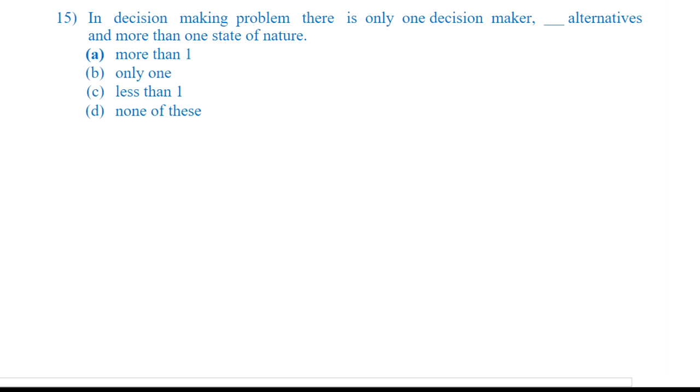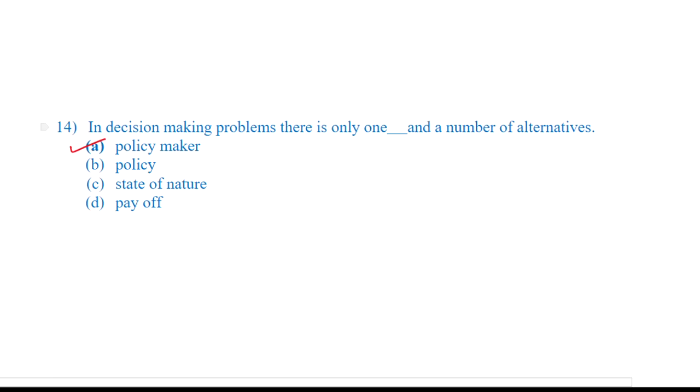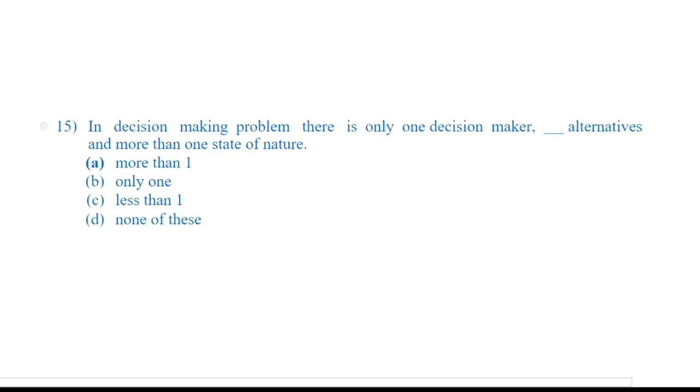In decision making problem, there is only one decision maker. Just see what we have done. In decision making problem, there is only one decision maker or policy maker and a number of alternatives. So the same question can be twisted in a different format. In decision making problem, there is only one decision maker, which is already given, and dash alternatives, more than one state of nature. I have more than one alternative, then only the concept of decision making process will come into picture, right? So there has to be more than one alternative and one state of nature. Great. Moving on to the next question.